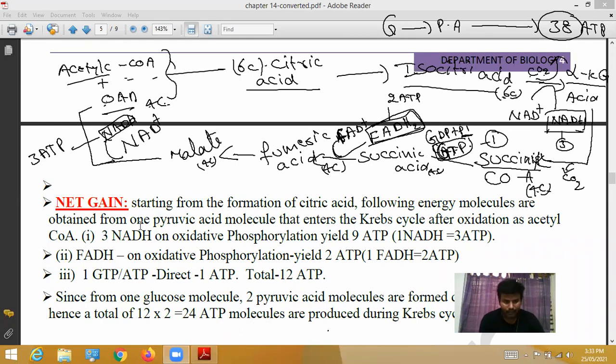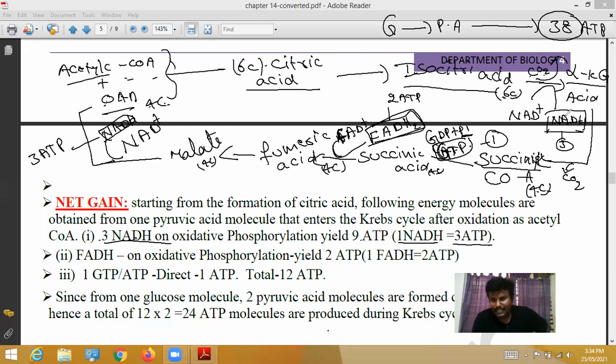From one pyruvic acid molecule that enters the Krebs cycle after oxidation as acetyl coenzyme A, 3 NADH on oxidative phosphorylation yield 9 ATP. 9 ATP means what? 1 NADH gives 3 ATP, so totally 3 NADH, 3 threes are 9 ATP molecules. Now we have to see how these 3 NADH were formed.